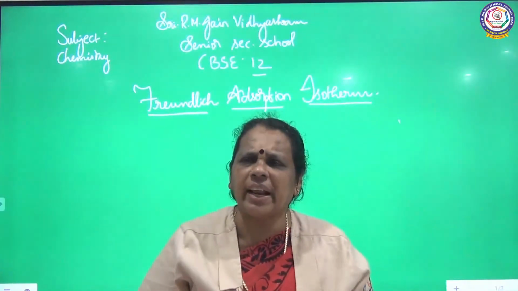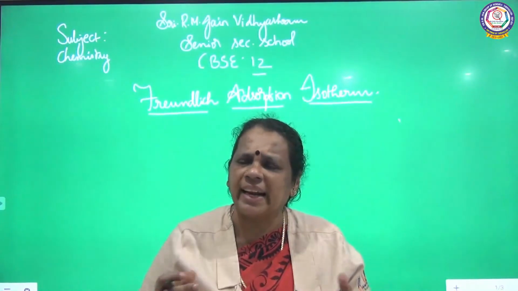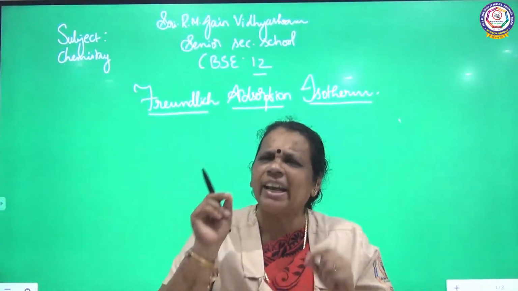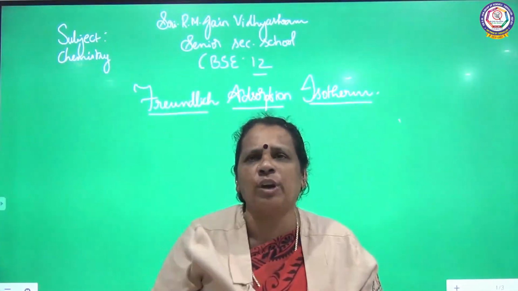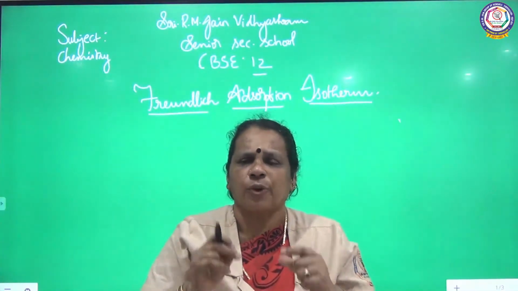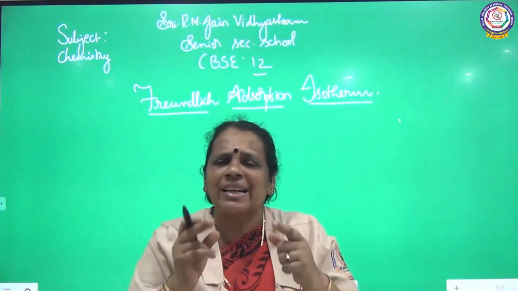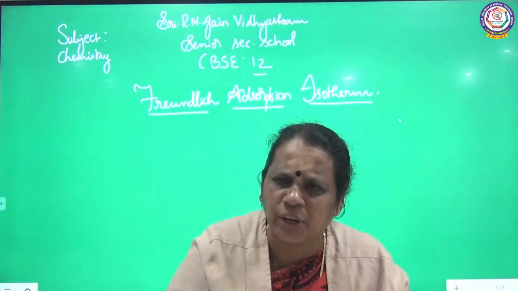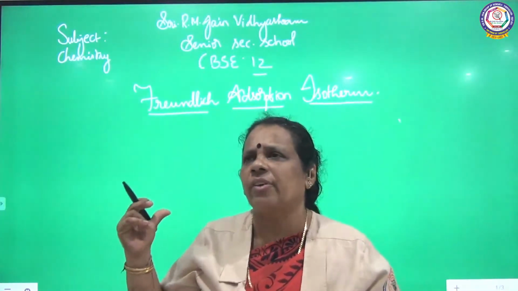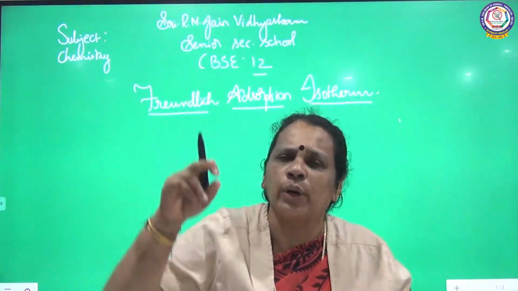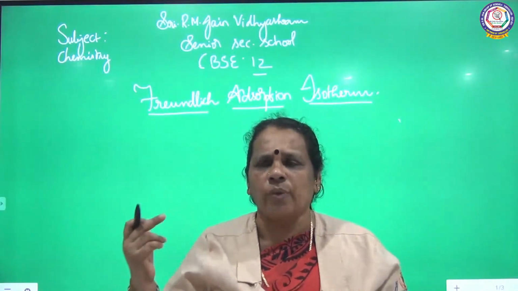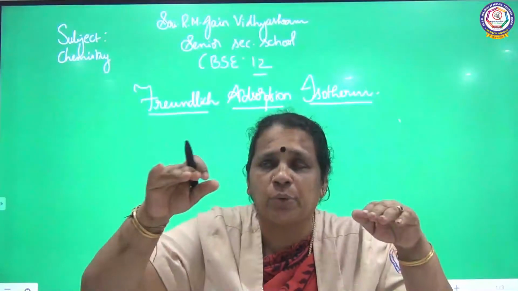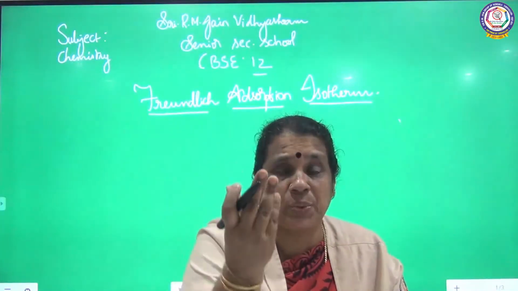Freundlich gave an isotherm in the year 1909. He gave an empirical relationship between the quantity of gas adsorbed on the unit mass of the adsorbent. We are going to talk about how the quantity of gas adsorbed on the unit mass of the adsorbent varies with the pressure.